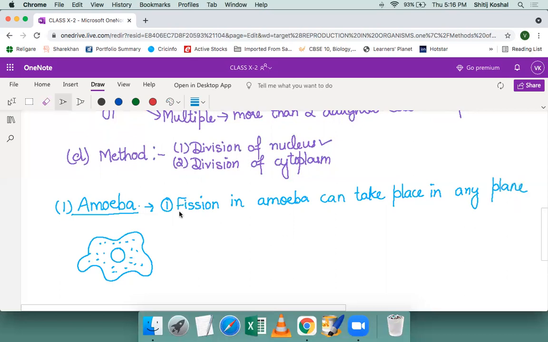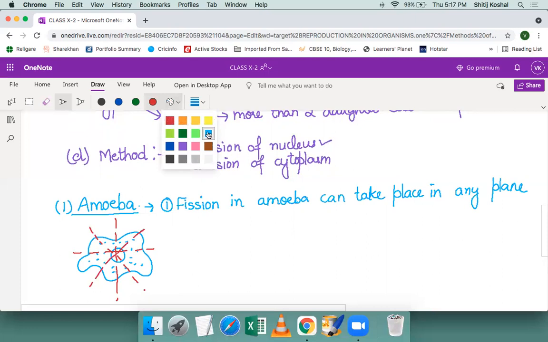What do you mean by that? It means that the body is irregular. The fission can start from here also. It can take place from here also, from here also, okay, from here also. This is called as the fission taking place in any plane. Okay. There's no specific spot for the fission to start. Now, what are the various steps of fission in amoeba?